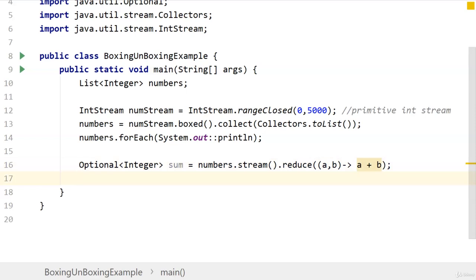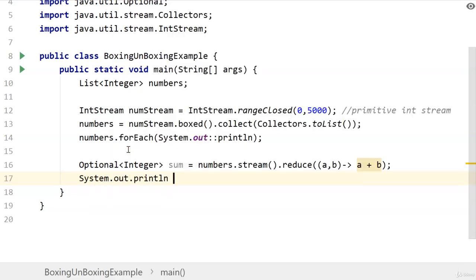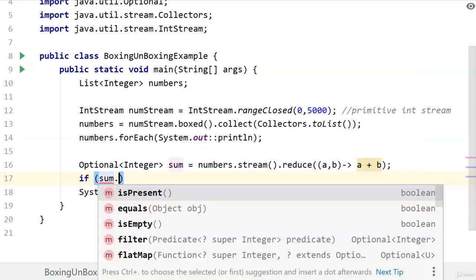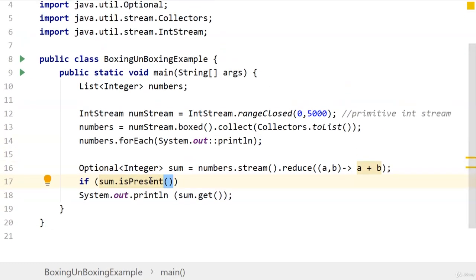Now let's print out the sum. So System.out.println sum.get. But we should check over here if sum.isPresent, then print out sum. So this is one way we are doing unboxing, by doing a reduce operation on it.